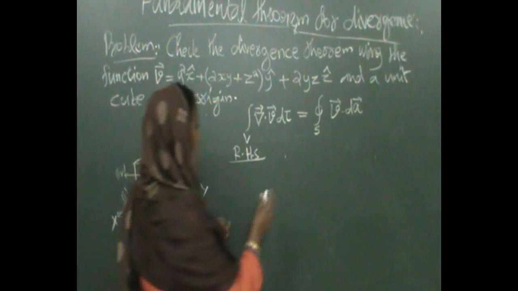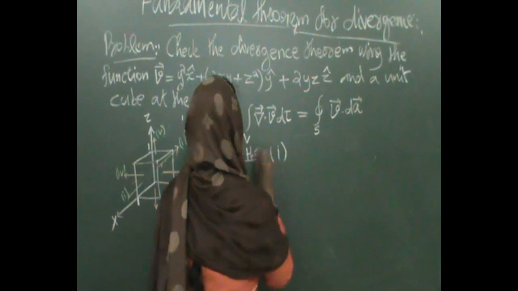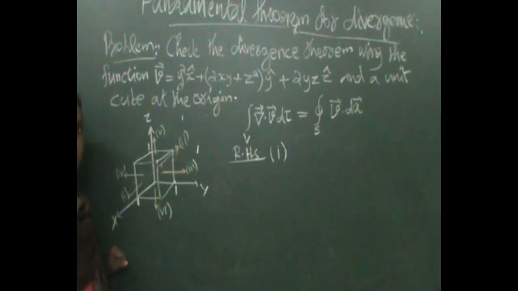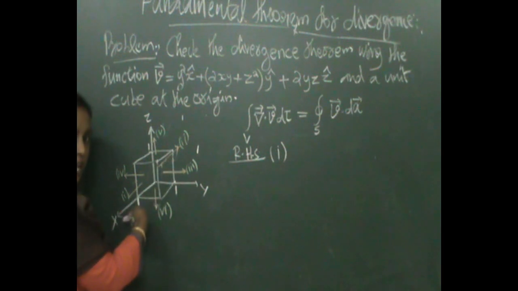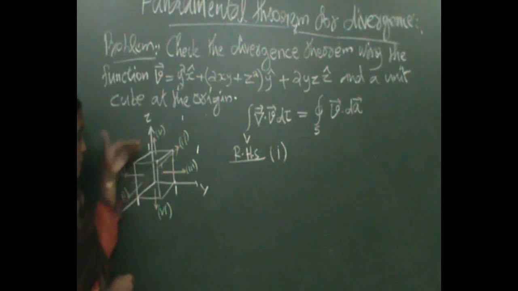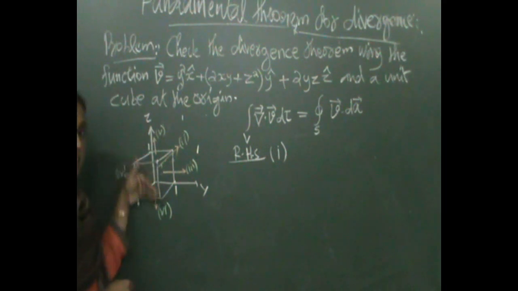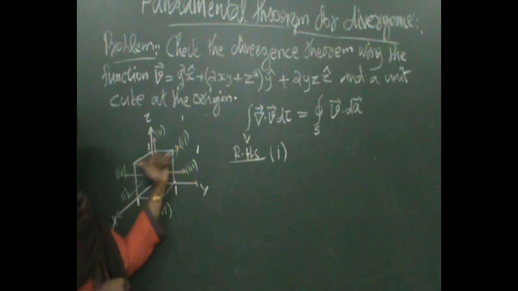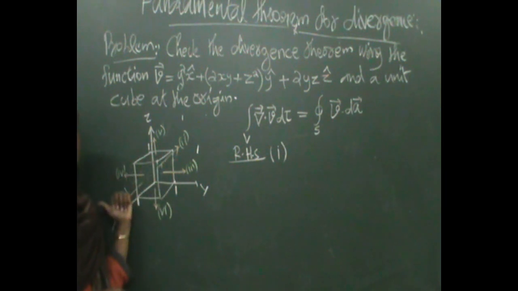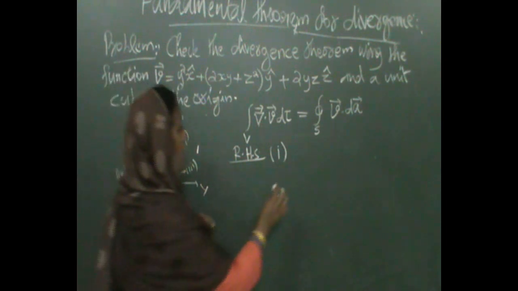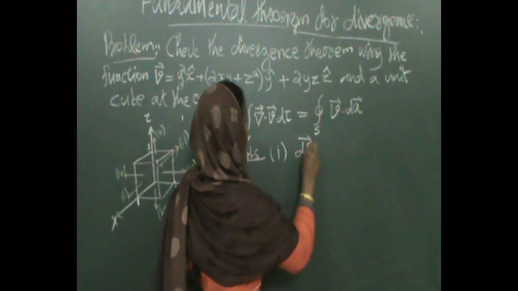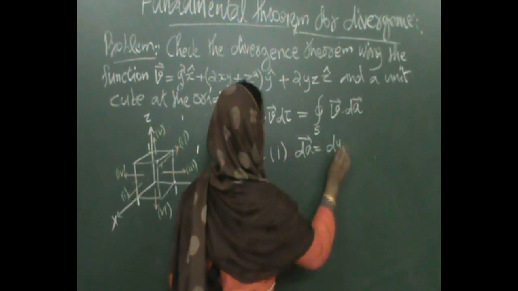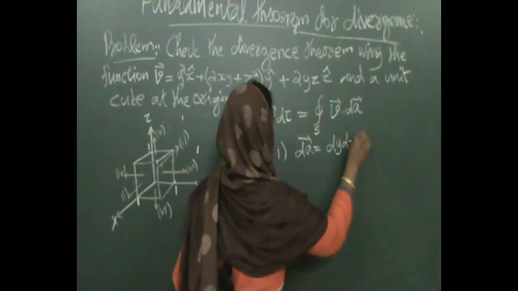So I can write down for the first face. Here the areal vector is along x cap. That means this areal element is dy dz. This plane is the yz plane. Its vector is along the positive x cap direction. So here the areal vector dA equals dy dz x cap.